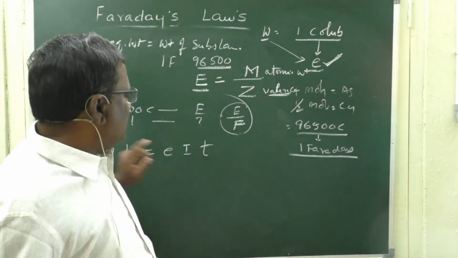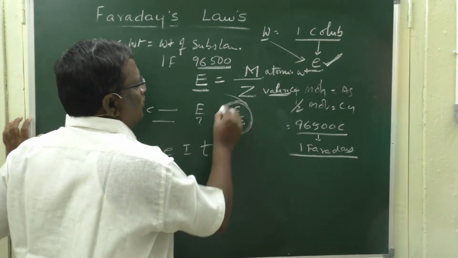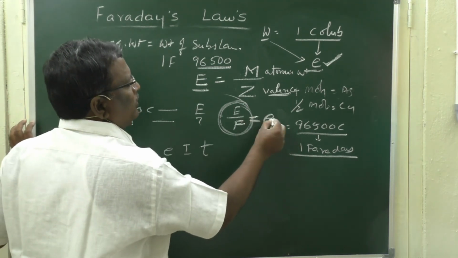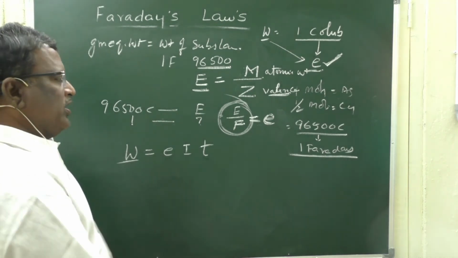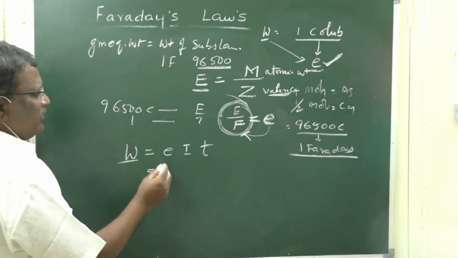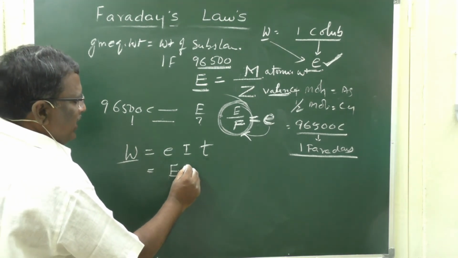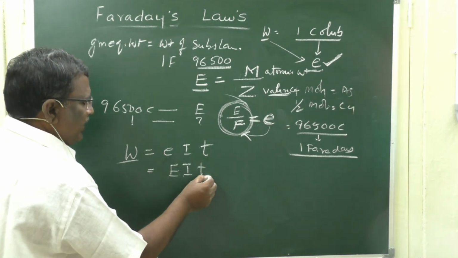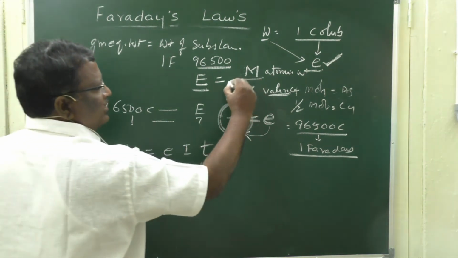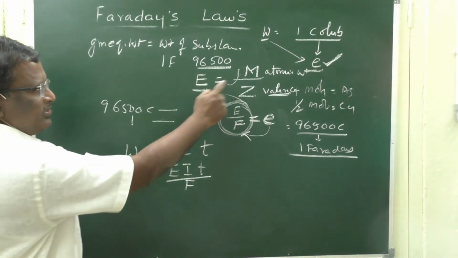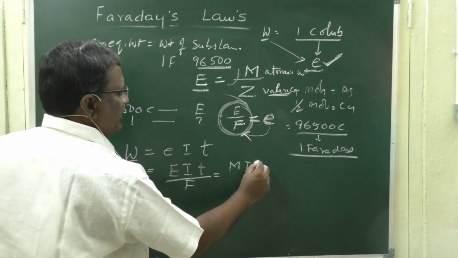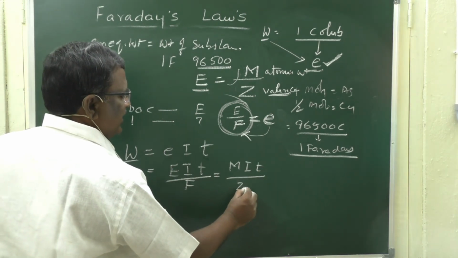Now, we came to know that the weight of the substance deposited by 1 coulomb of electricity is equal to E by F, and it is again equal to small e. So, instead of small e, you can substitute E by F, then W is equal to E I T by F. But E is equal to M by Z. If you replace E with M by Z, then it will be M I T by Z F.